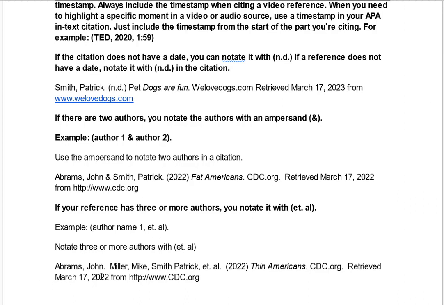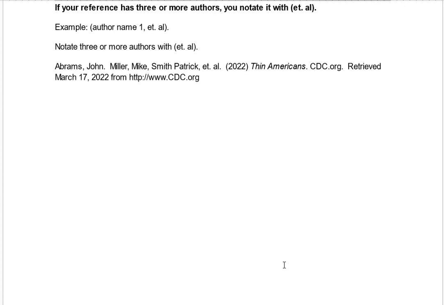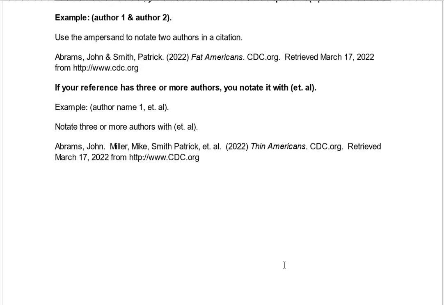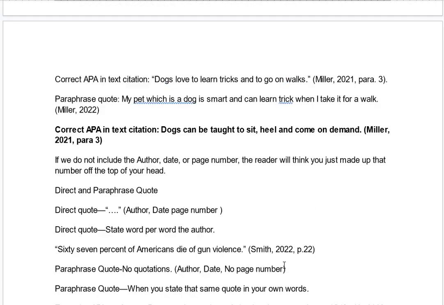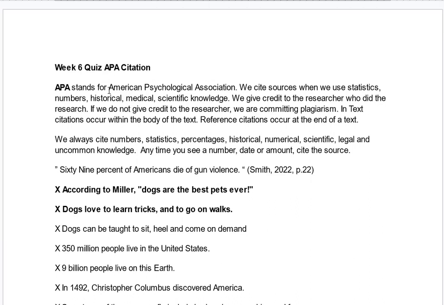So you would have Abrams, John, Miller, Mike, Smith, Patrick, et al. means more authors. And you have 2022, and then you list the authors in alphabetical order, A, M, S. Okay, and then retrieved, and that's it for your week 6 quiz on APA citations. If you have any more questions about how to do APA, feel free to email me anytime.